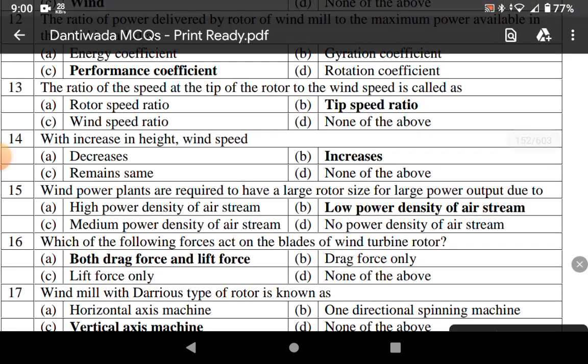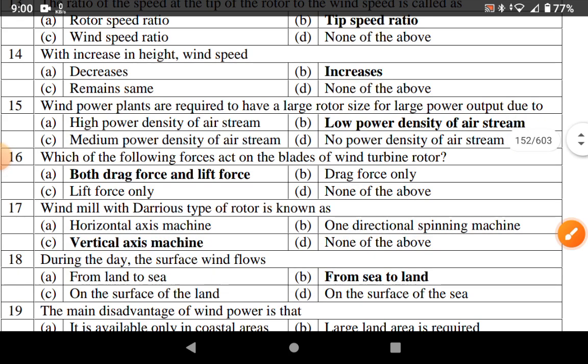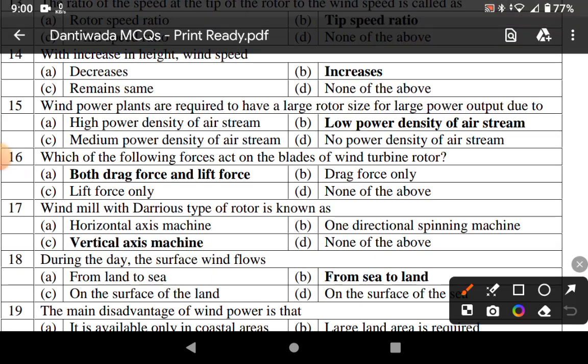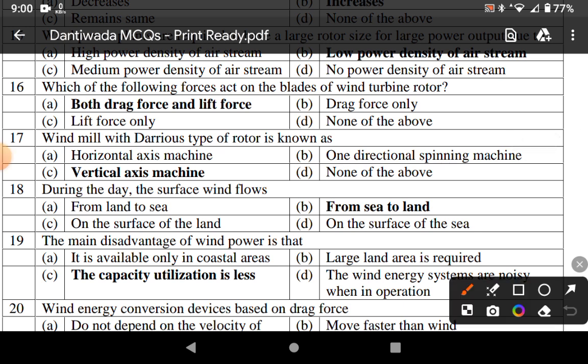With increase in height, wind speed is also increased. Wind power plants are required to have large rotor size for large power output due to the low power density of air stream. Which of the following forces acts on the blade of a wind turbine rotor? Both drag force and lift force. A windmill with Darrieus type of rotor is known as a vertical axis machine.